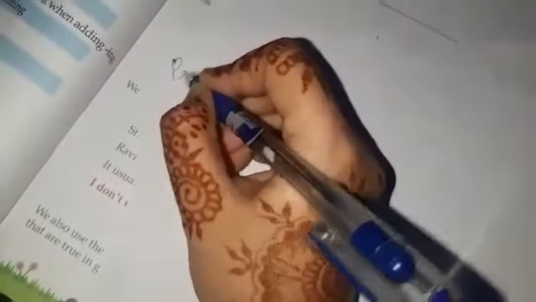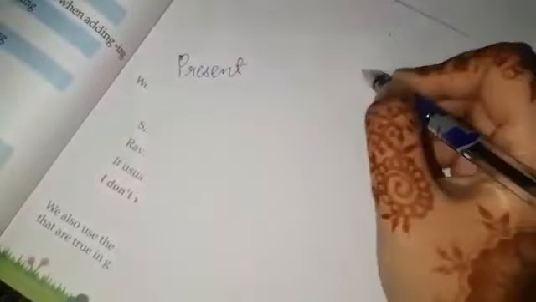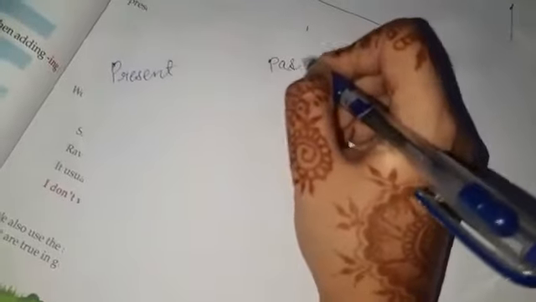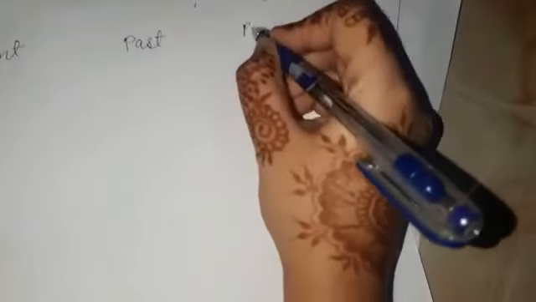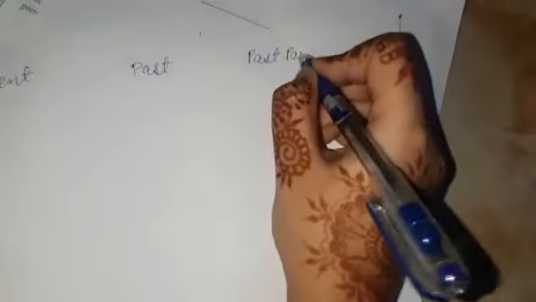So there are three forms of verbs that we use in tenses: first form, second form and third form. First form is known as the present tense, then past and past participle. I will give you some examples. Just look at it. Present, past and past participle.